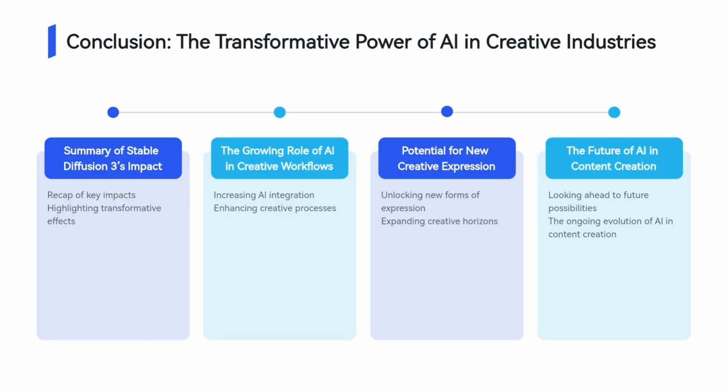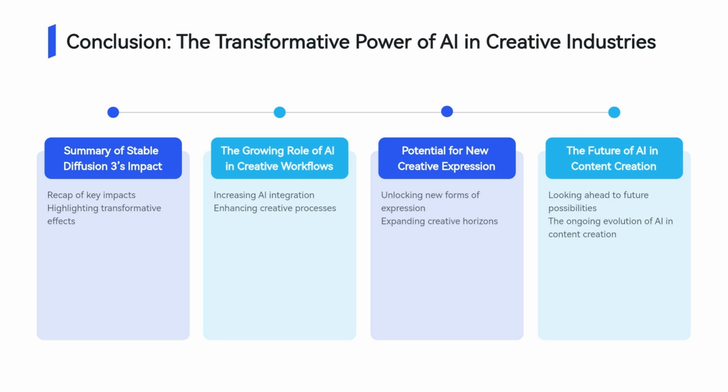In conclusion, Stability AI's Stable Diffusion 3 represents a transformative leap forward for the creative industries. It's providing artists, designers, marketers, and educators with powerful new tools to generate high-quality content faster and more efficiently. This technology is opening up new avenues for creative expression, enabling individuals and teams to push beyond traditional boundaries.